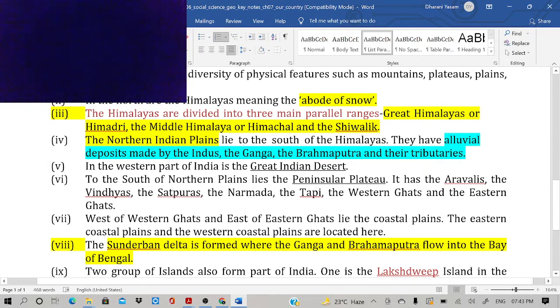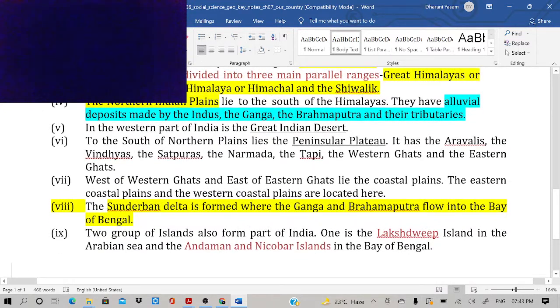West of the Western Ghats and east of the Eastern Ghats lie the coastal plains, the western coastal plains and the eastern coastal plains. The Sundarban Delta is formed where the Ganga and Brahmaputra flow into the Bay of Bengal. The largest part of the Sundarban Delta is located in Bangladesh but it extends into India also, and in India it is largest in West Bengal. Two groups of islands also form part of India: the Lakshadweep Islands in the Arabian Sea, and the Andaman and Nicobar Islands in the Bay of Bengal.